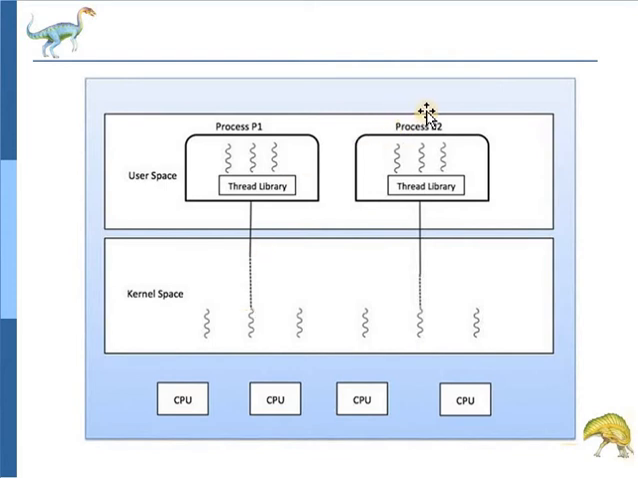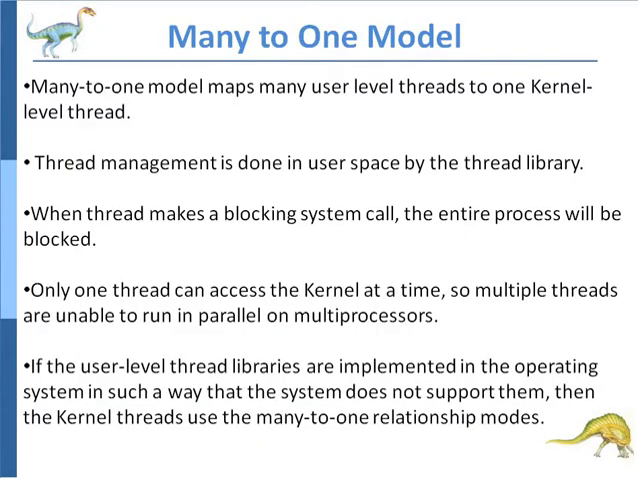Also consider the example of process P2. Process P2 also has 3 threads, and those 3 threads are mapped to a single kernel level thread. So here many-to-one mapping occurs, meaning many user level threads are mapped to a single kernel level thread. And here the thread management is done in user space by the thread library. The thread library performs the thread management.